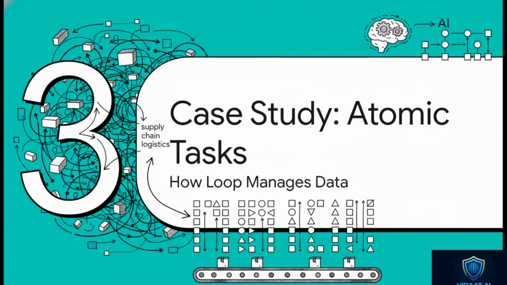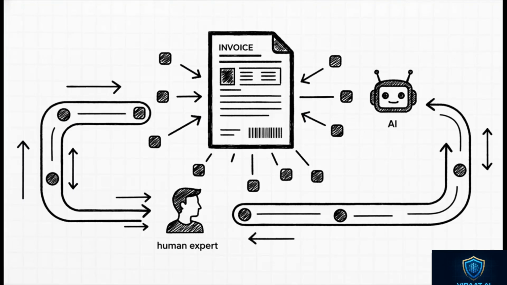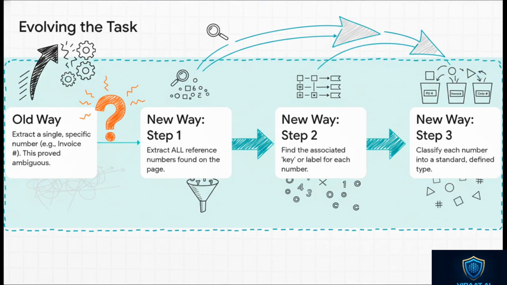All right, so theory is great, but let's make this real. We're going to look at a case study from a company called Loop, which uses this very principle to tackle the incredibly messy world of supply chain logistics. So Loop has to deal with tons of unstructured data from things like invoices and emails. Their solution is something they call an atomic task system. It's brilliant. They break down a huge problem, like processing an entire invoice, into the smallest possible tasks, the atoms of the job, which can then be solved one by one, sometimes by an AI and sometimes by a human expert.